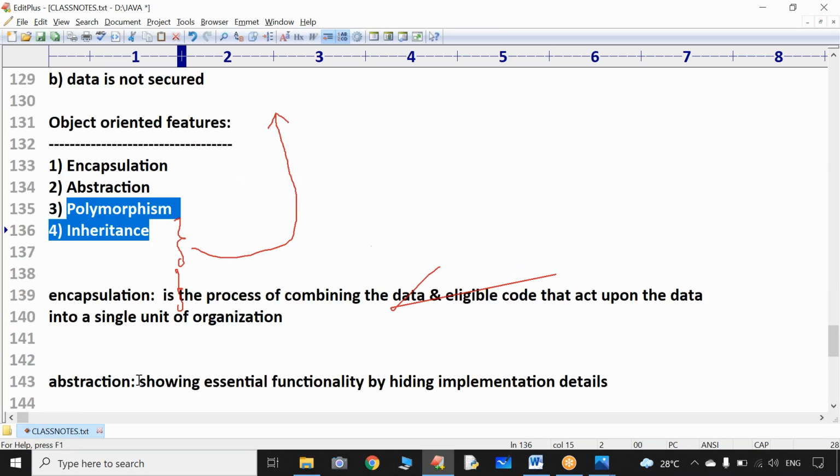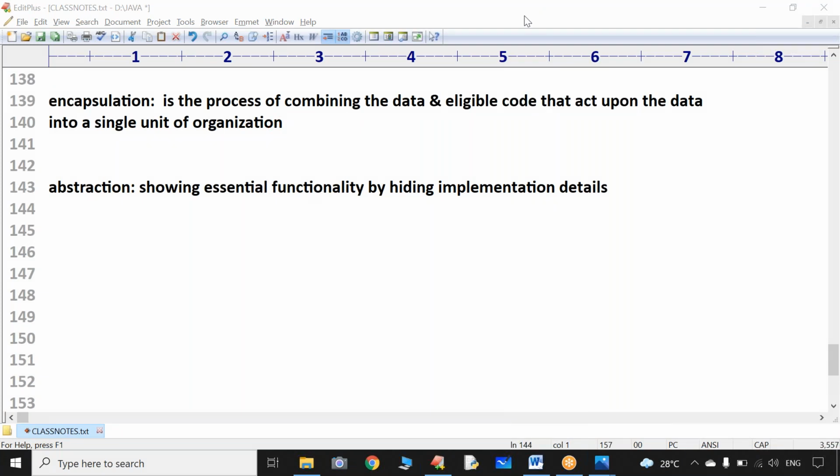Now let us understand what polymorphism is. Polymorphism is a Greek word. In Greek, poly means many, and morph means forms. Many forms. When an object is taking many forms, it is a feature called polymorphism. Sir, we didn't understand how an object takes different forms. Can you please give one example?